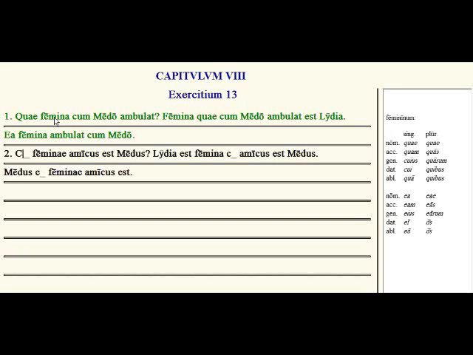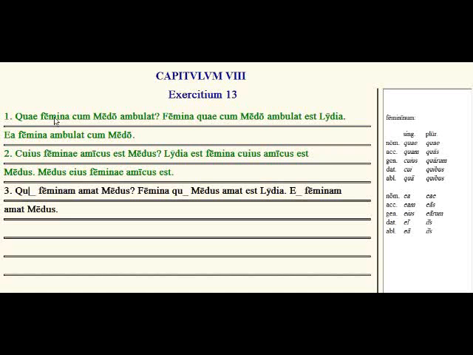Okay. Of which woman is Medus a friend? Cujus, of whom? Lydia is the woman, cujus, whose friend is Medus. Medus is a friend eius feminae, of that woman.